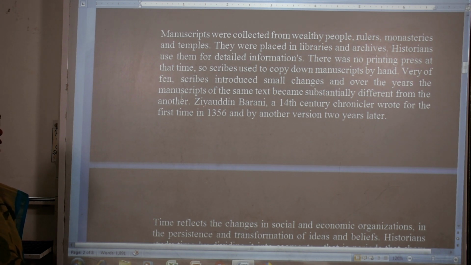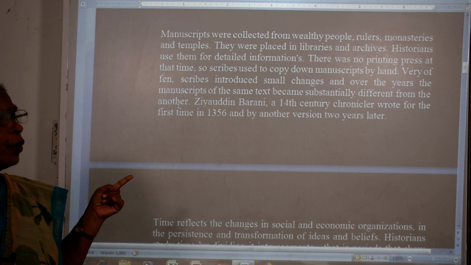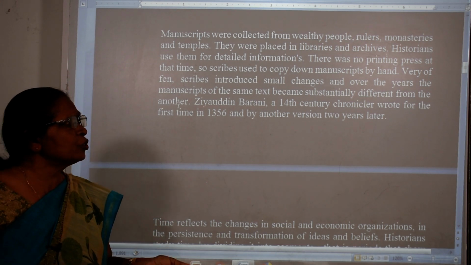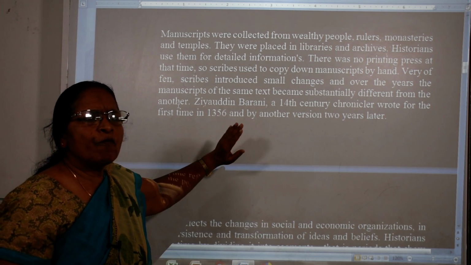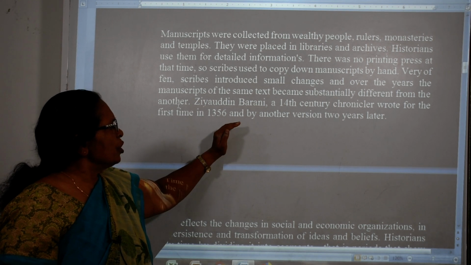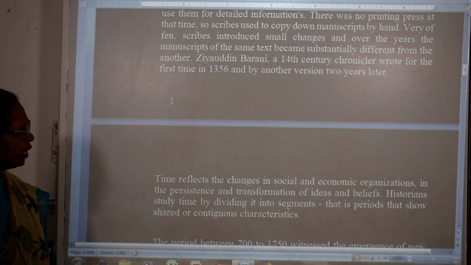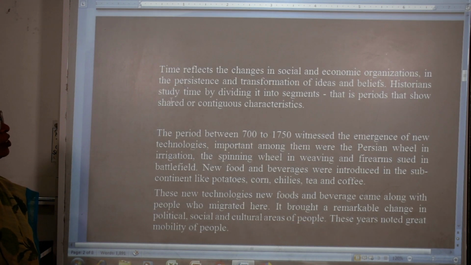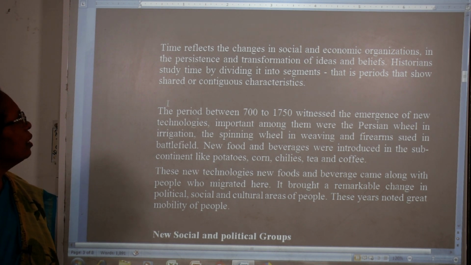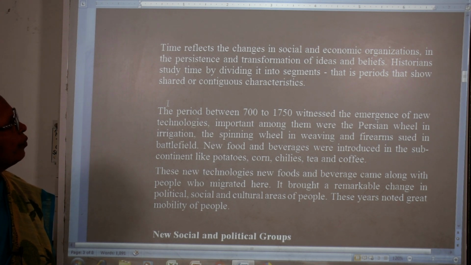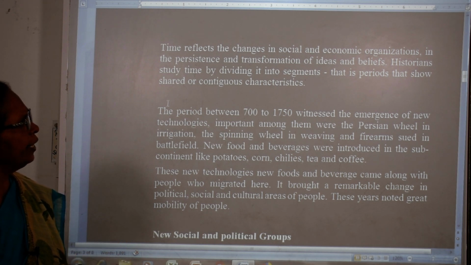Then there was Ziauddin Barani, a 14th-century chronicle writer. The first time he wrote was in 1356, and he wrote another version two years later. But historians could not find the first version of Barani's chronicle. The later version reflected the changes in social and economic organization, and in ideas and beliefs.